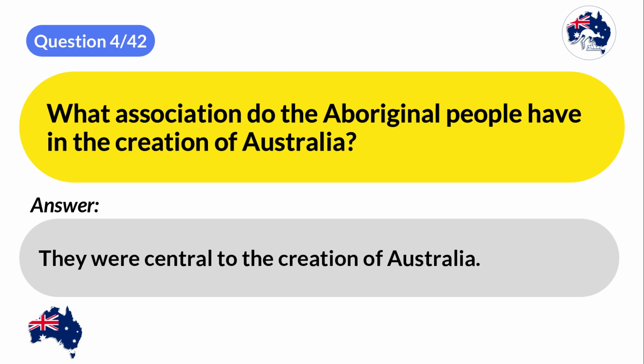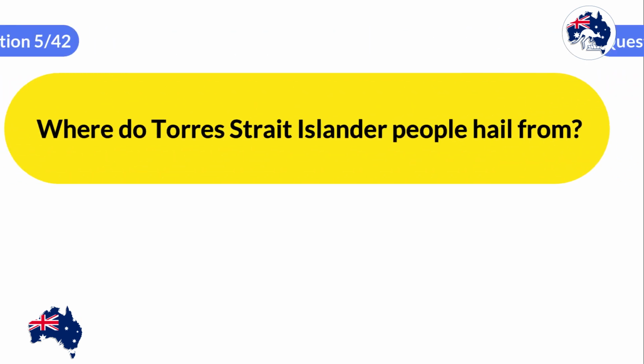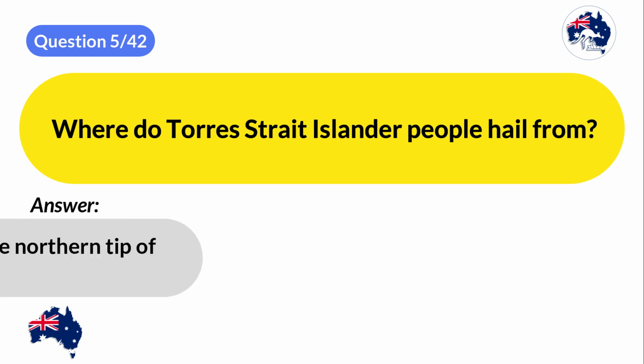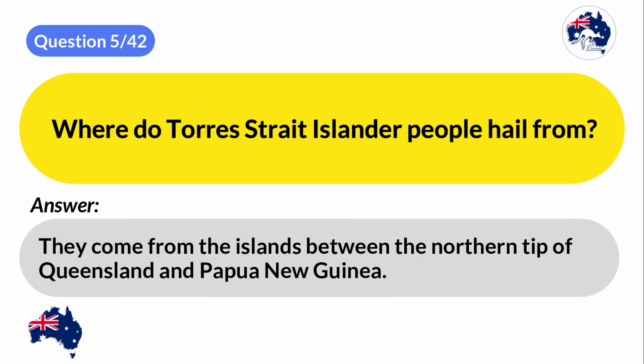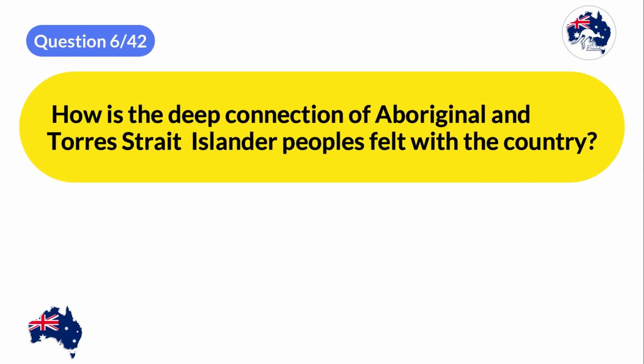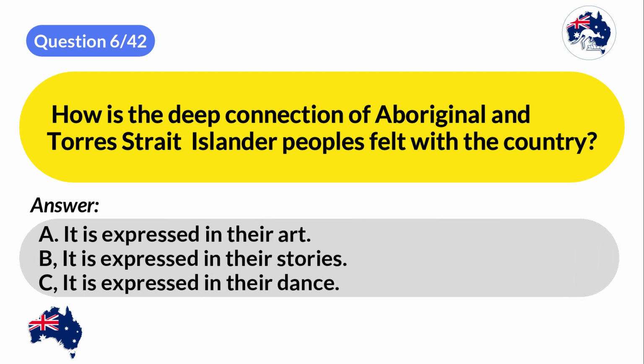Question 5. Where do Torres Strait Islander people hail from? They come from the islands between the northern tip of Queensland and Papua New Guinea. How is the deep connection of Aboriginal and Torres Strait Islander peoples felt with the country? A. It is expressed in their art. B. It is expressed in their stories. C. It is expressed in their dance.